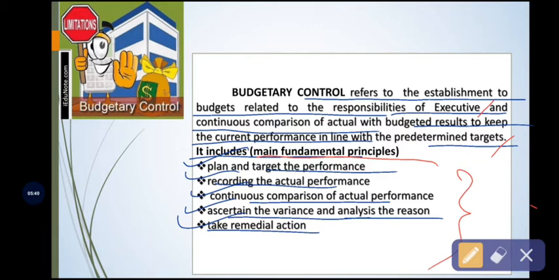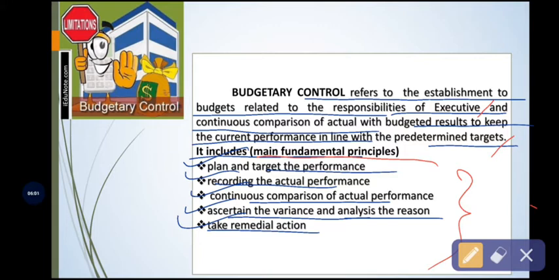See, the budgetary control emphasizes the establishment. You know very well the budget is a quantitative statement which is prepared and approved for a particular period of time. So based on that, the business organization and the management will take the necessary action.